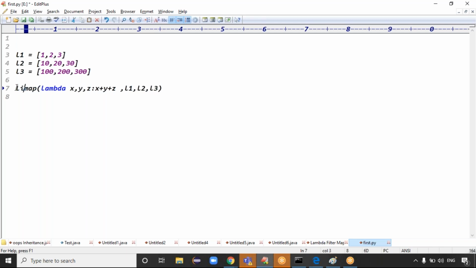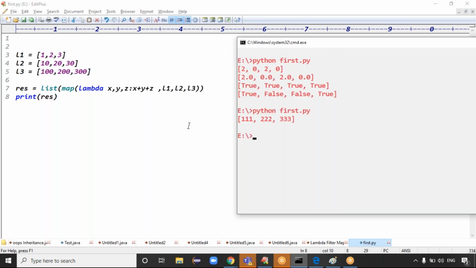Exactly, guys. Which format do you want the output in? List format? Take the output in list format, guys. Then you can take the result variable, and then I print the result. That's all, guys. Then you can run this code and see the output here. So I'm adding the 3 lists, L1, L2, L3, right?